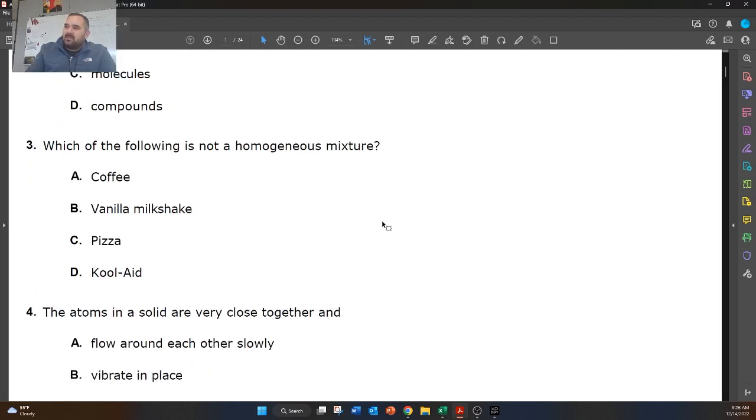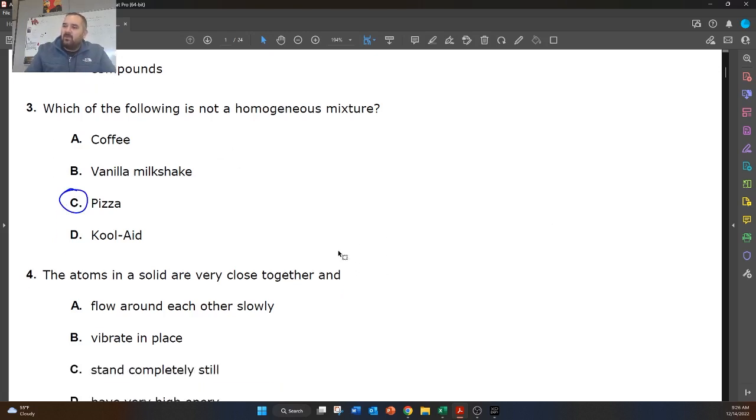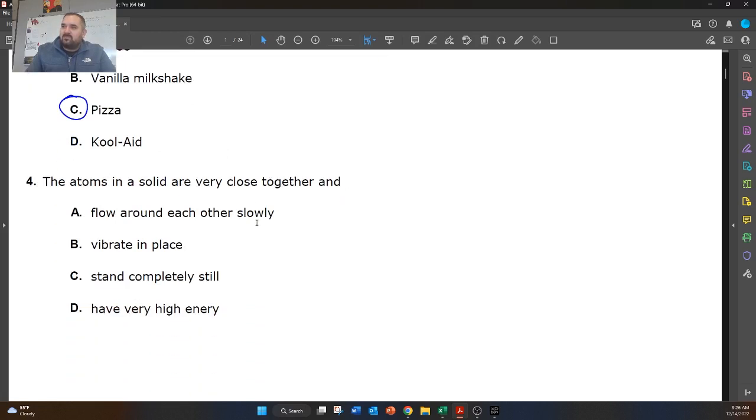Which of the following is not a homogeneous solution? So if you look at coffee, you can't really see the particles in coffee, so that would be considered homogeneous. Vanilla milkshake, also homogeneous. A pizza, you can see the components in a pizza. So you got the bread, the sauce, the cheese. So that would not be a homogeneous mixture, that would be heterogeneous. And then of course, you know Kool-Aid, that's a homogeneous mixture.